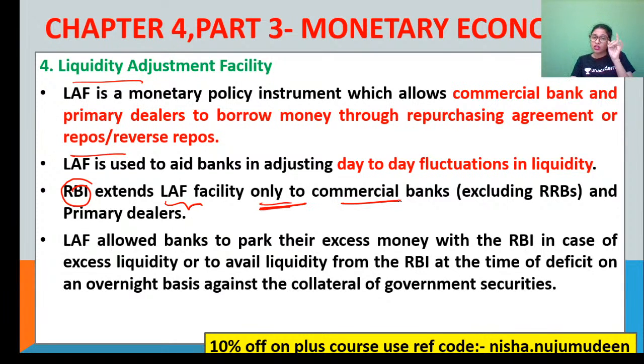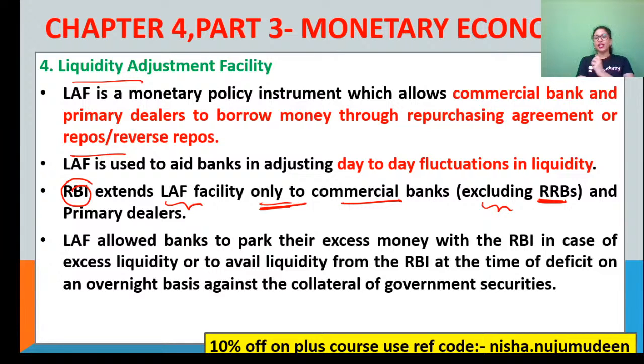In that context, you have to note something. They exclude your regional rural banks. Okay? So this repo and reverse repo rate facility called LAF has been extended by your RBI only to commercial banks and primary dealers. They do not take into consideration your RRBs, your NBFCs, etc. Clear?